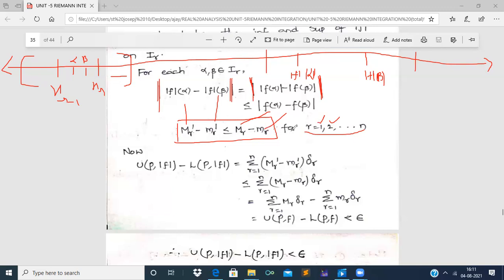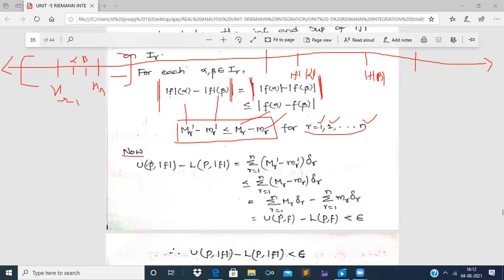This inequality is obtained from the points of the second segment. For r equal to n, it will be capital Mn dash minus small mn dash less than or equal to capital Mn minus small mn, right? So this inequality is obtained for the function values of x taken from the nth segment In, right?